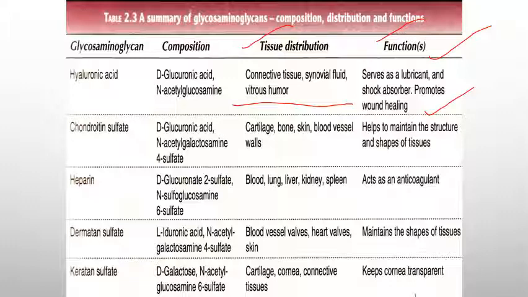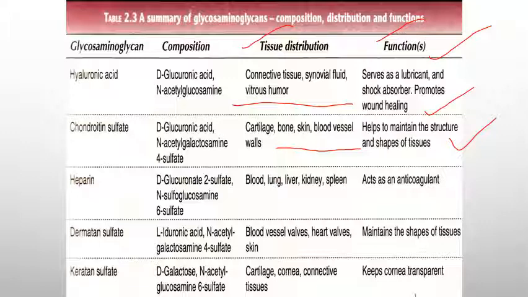Now chondroitin sulfate. I am not discussing the structure in detail hereafter because it was already discussed. Chondroitin sulfate is present in cartilage, bone, skin, blood vessel walls, etc. It helps to maintain the structure and shape of tissues, so it has an important role in maintaining the structure of the ECM. A high amount of chondroitin sulfate is also present in the central nervous system. It also has some additional role as a signaling molecule.